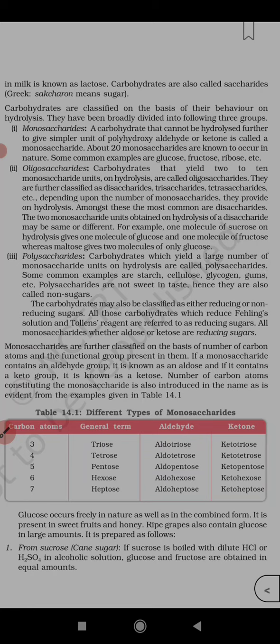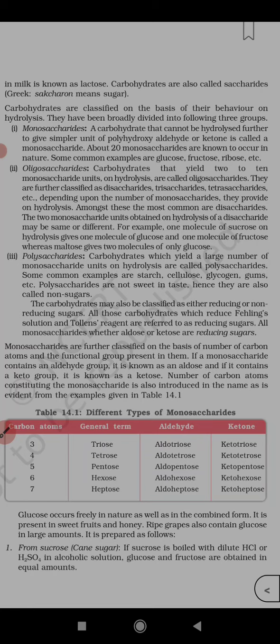Now talking about polysaccharides, we have said that monosaccharides cannot be hydrolyzed, they do not give any product on hydrolysis, they cannot be hydrolyzed into simpler units. Oligosaccharides, 2 to 10. Polysaccharides are carbohydrates which yield a large number of monosaccharide units on hydrolysis, more than 10. Some common examples are starch, cellulose, glycogen, gums, etc.